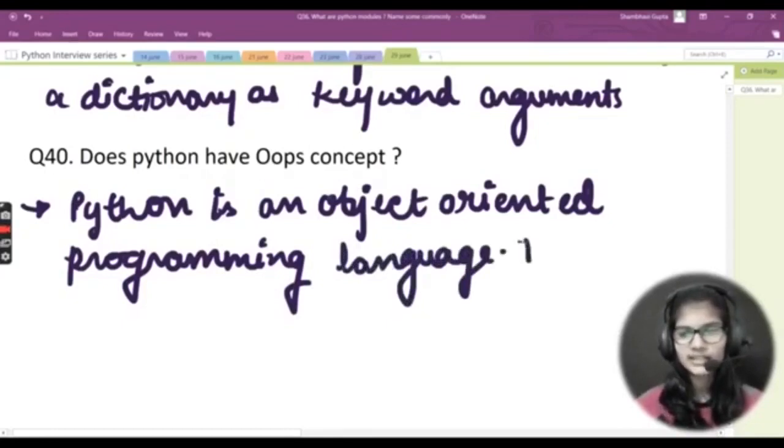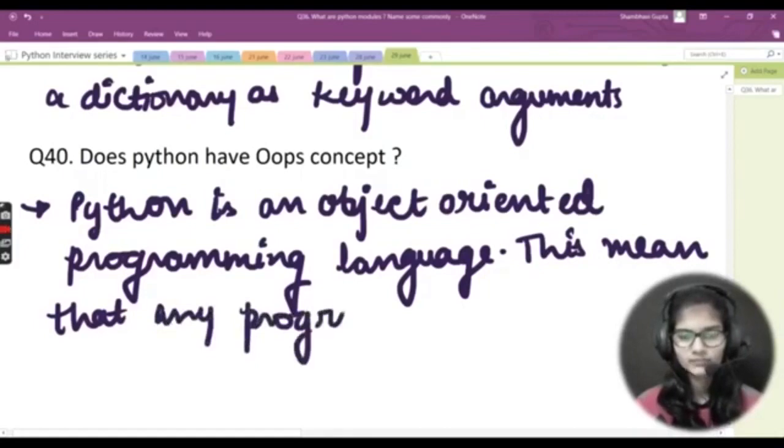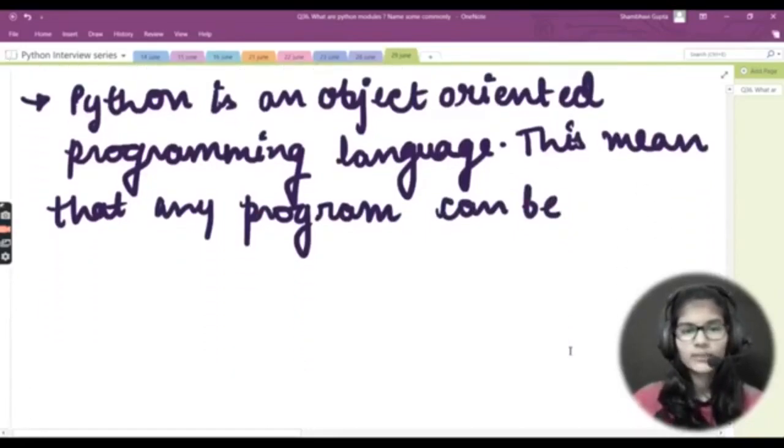Now, what do we mean by it? So this means that any program can be